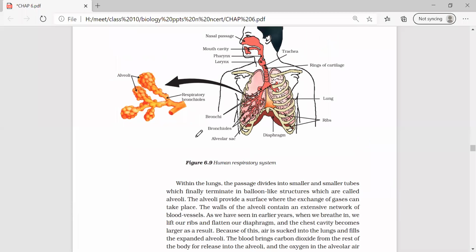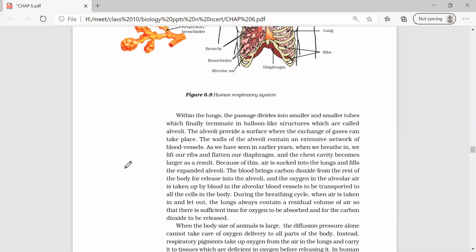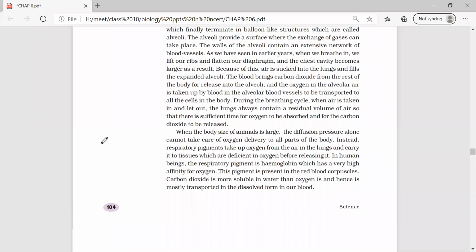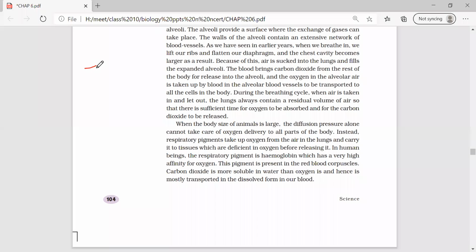So I think all of you know the respiratory pathway. Yes, ma'am. Can you tell me the difference between inspiration and expiration? Okay, ma'am, I'll tell, ma'am.